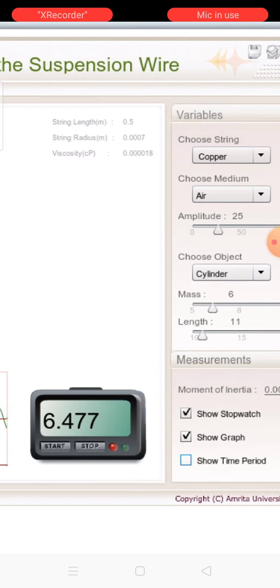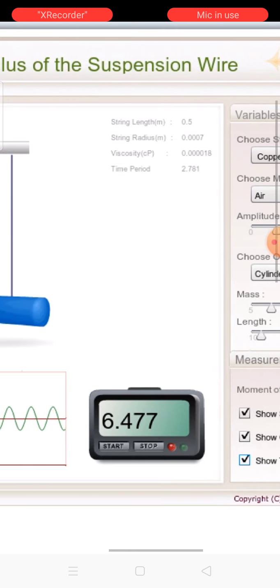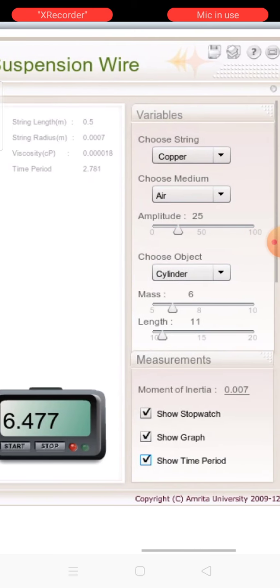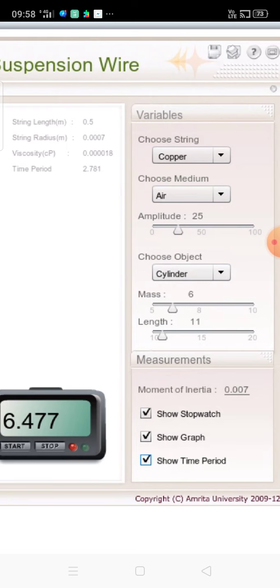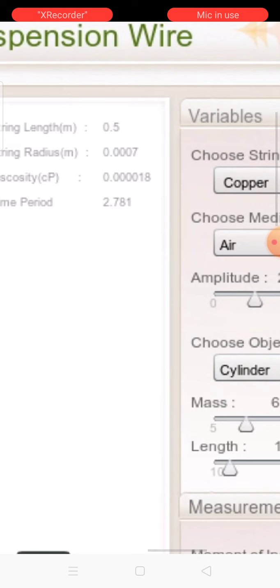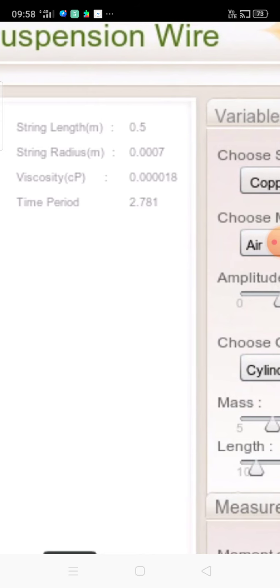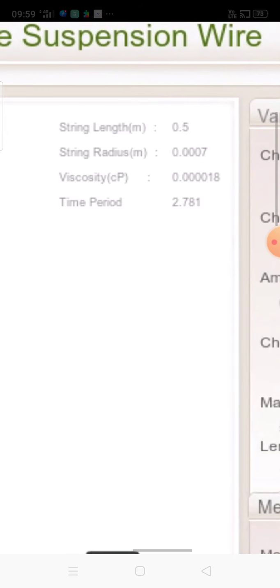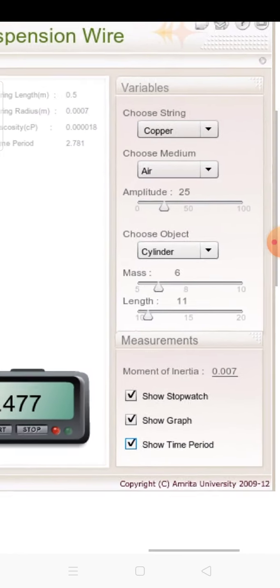Now it is showing the time period, 2.781. Here you notice the string is suspended from a point of suspension. The material I have chosen is copper, and the medium is air. So there is a variation of medium and a variation of material of the string, and you of course note the string length is 0.5 meter, string radius is 0.007 meter, viscosity of air is 0.00018, and the time period is 2.781.